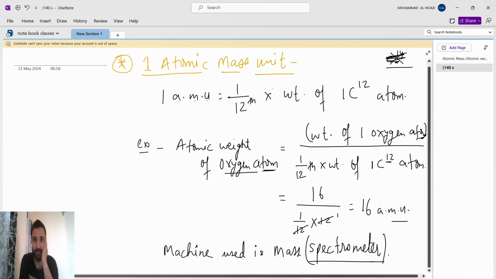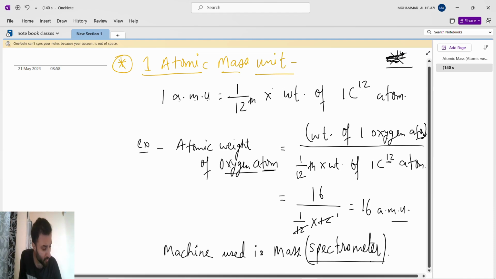They have not done like that, right? They have measured it experimentally, in the lab. It's not that they will do it on the road like TikTokers. So the machine used for measuring is the mass spectrometer.